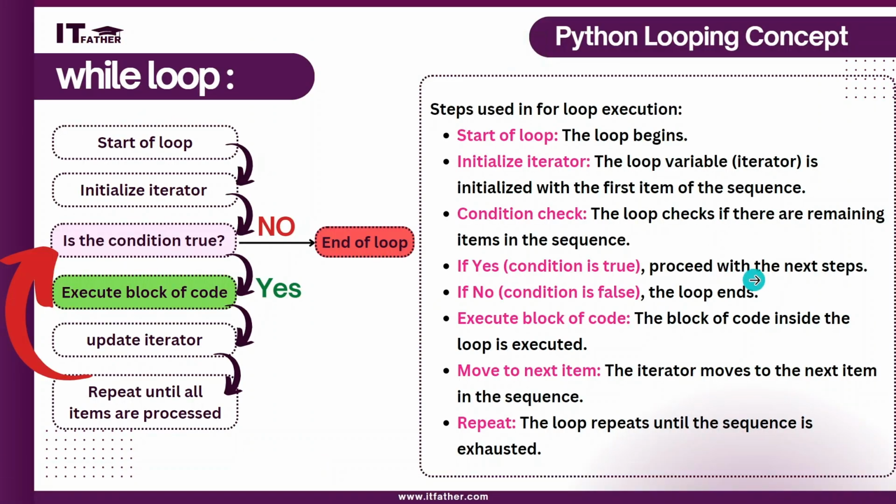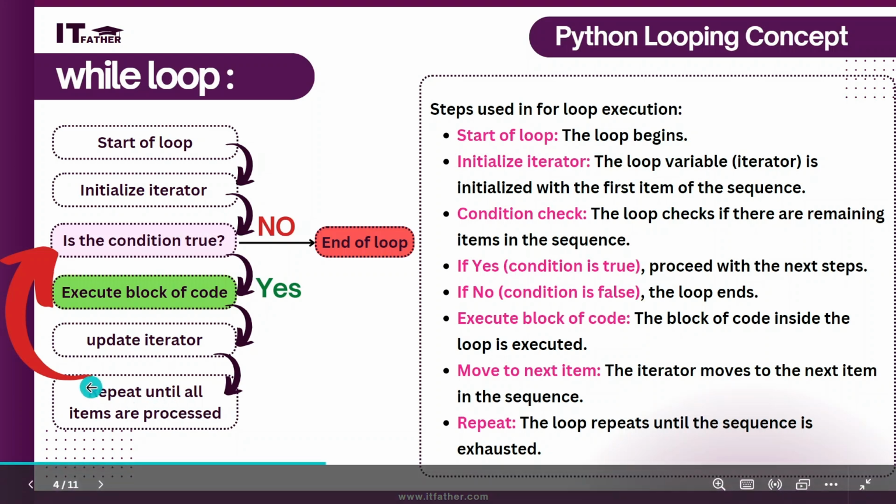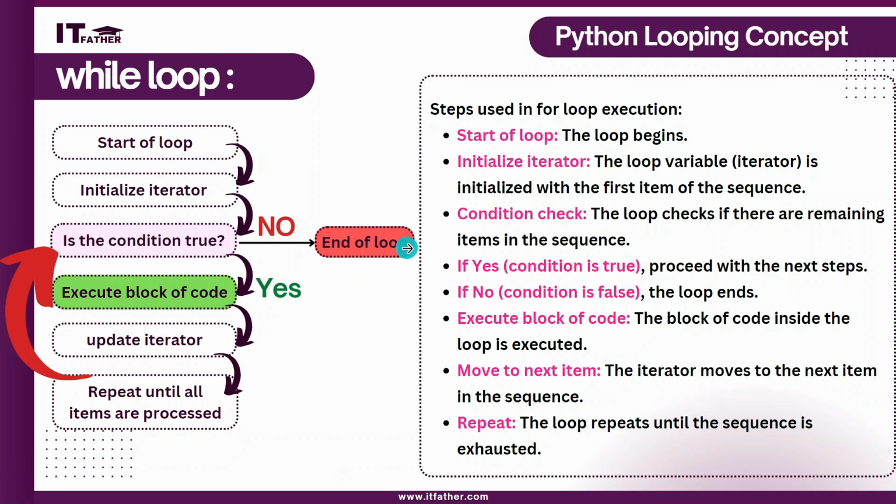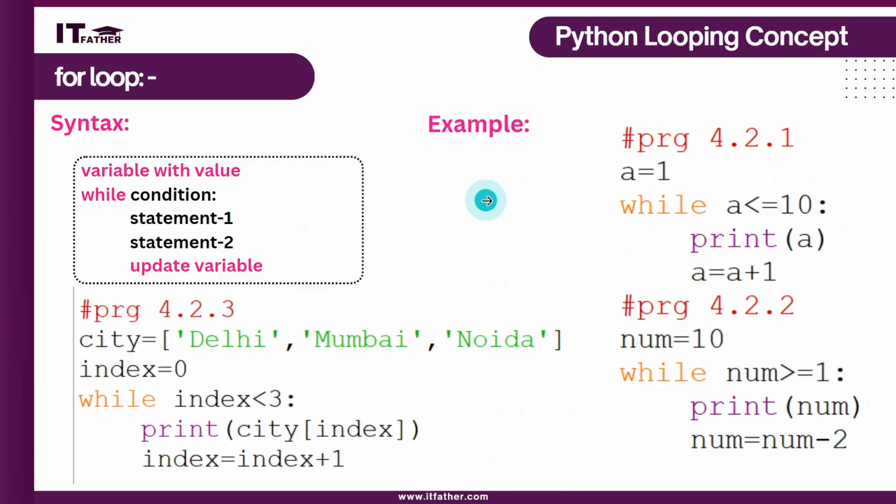Now if you want to understand the sequence of a while loop, we again have the same thing: start of the loop. Then we have to initialize the variable. The iterator is just the starting variable. Then if the condition is true, execute the block of code, update the iterator, meaning the variable, and repeat till the items are processed, meaning till the condition is true. Otherwise end the loop. Okay.